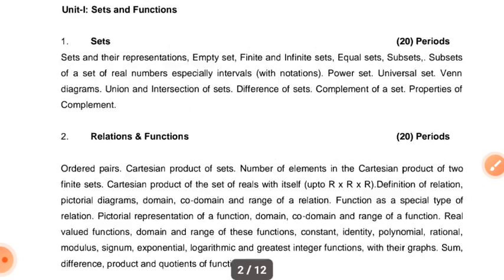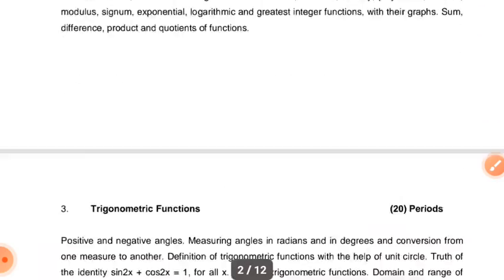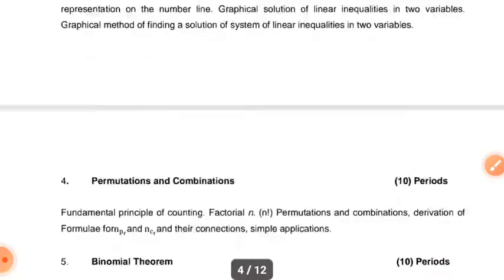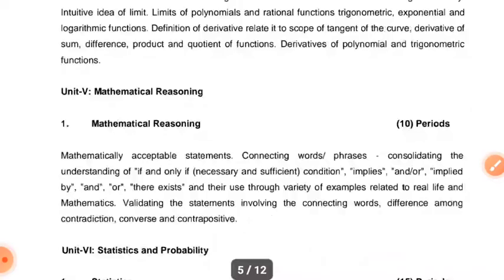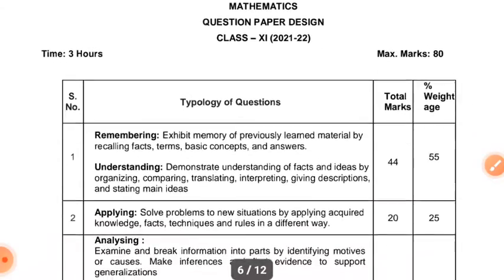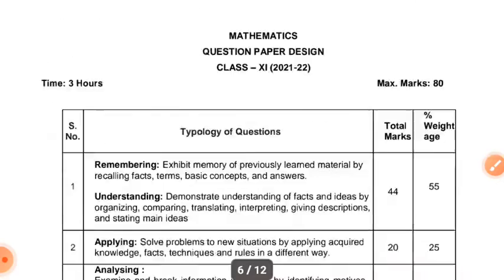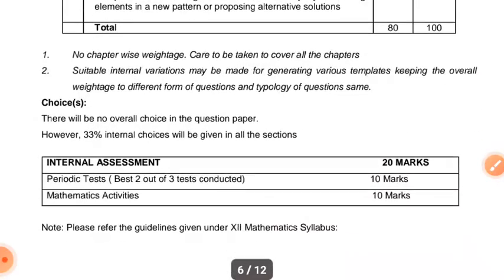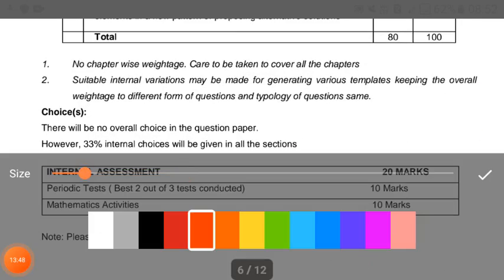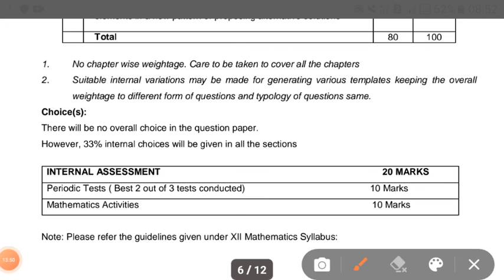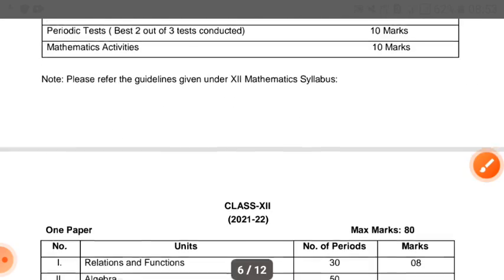So these are sets and functions, and also trigonometric functions. In mathematics there is basically no practical, so there are 20 marks for internal assessment. How is internal assessment calculated? Periodic tests, best 2 out of 3 tests conducted, consist of 10 marks, and mathematics activities consist of 10 marks. So these are your 100 marks of mathematics.